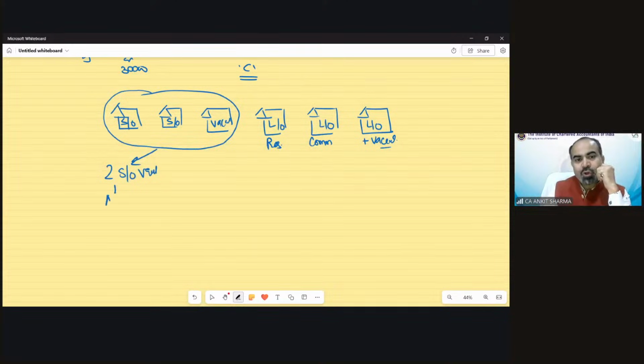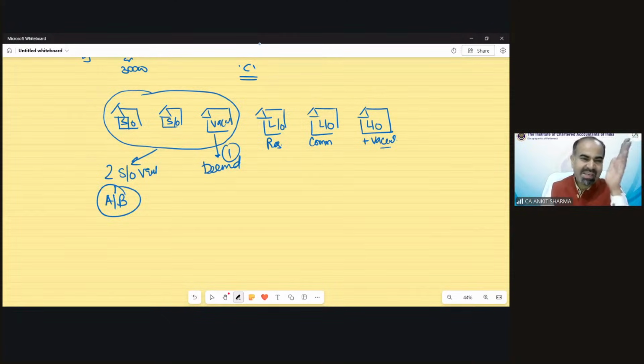So that is going to be solved as per case A or B. One house, any one of your choice, needs to be taxed as deemed let out. Out of these 3, 2 would be solved as per case A or B and one needs to be solved as per deemed let out.